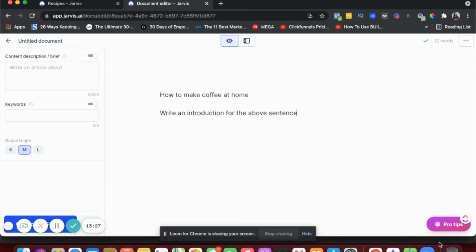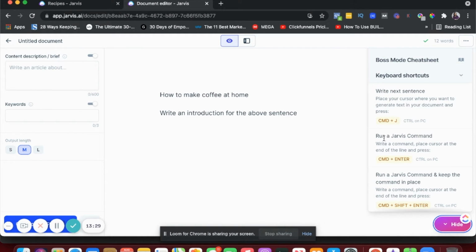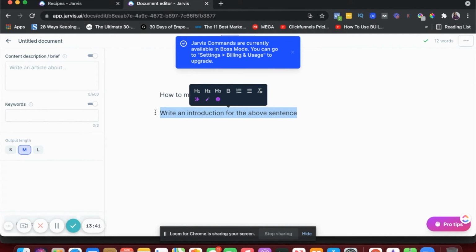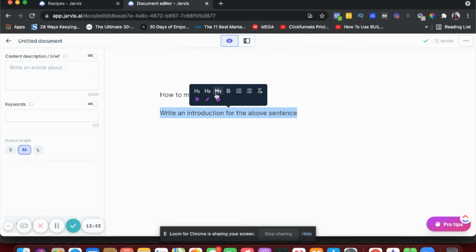So this is a command, and the way I can give this command is command enter, or control enter. So let's select this and hit command and enter. So it says that I don't have boss mode yet, so it's not going to let me run that command, but you get the idea.